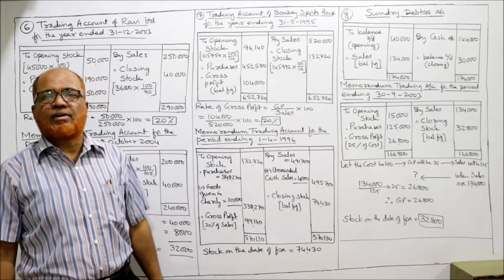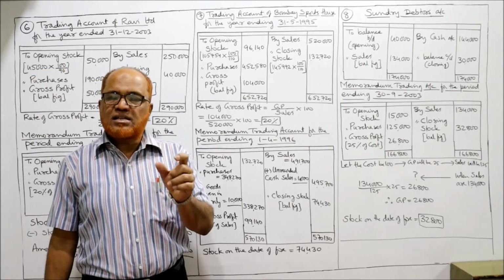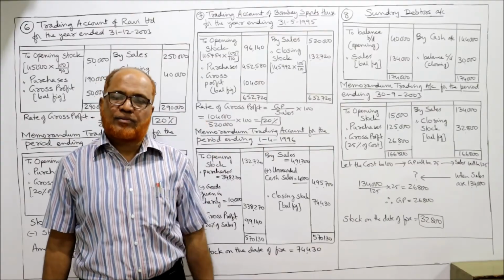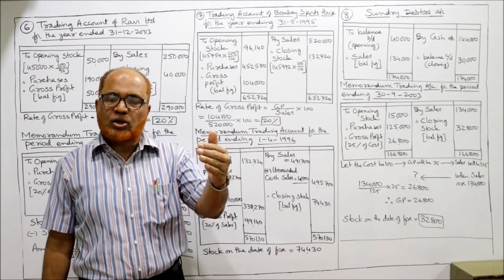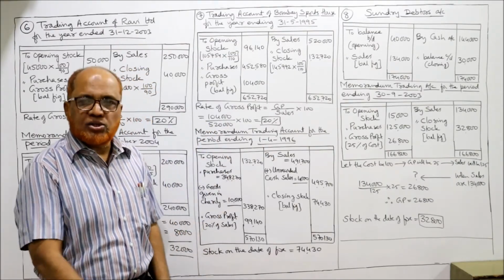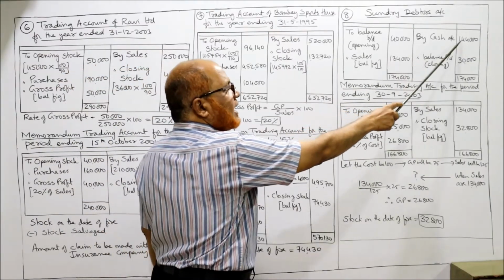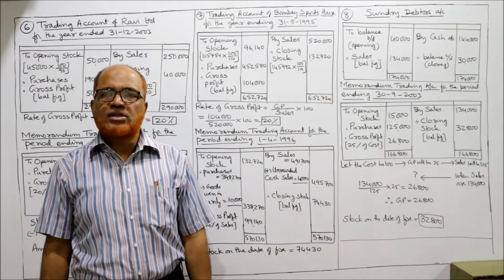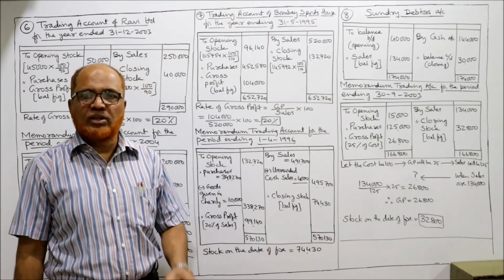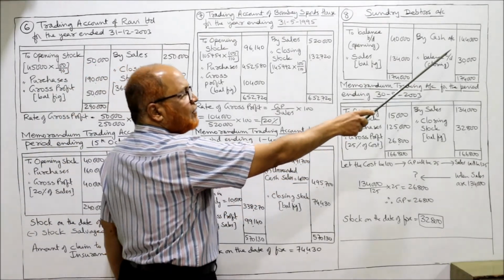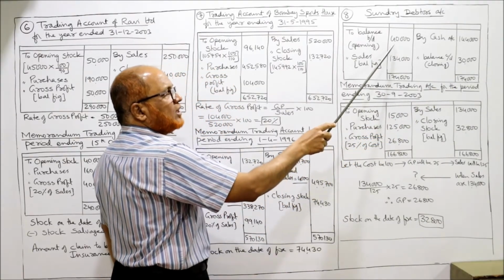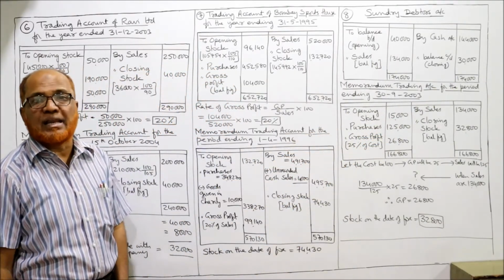Cash received from debtors. When cash is received from debtors, the entry will be cash account debit to debtors. तो debtors को credit करेंगे by cash 1,44,000. Now we'll find out how much are the sales made during the period. So credit side 144 plus 30, 1,74,000. 174 minus 40,000, 1,34,000. Balancing figure.